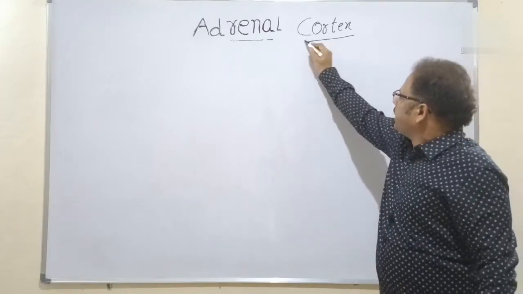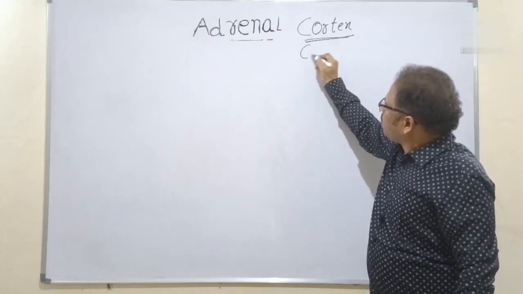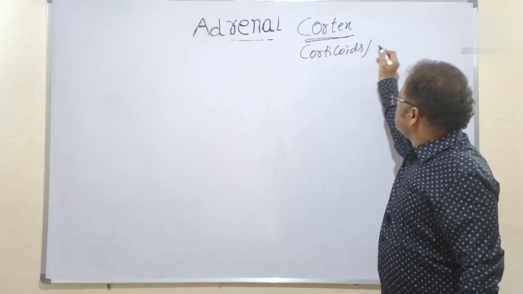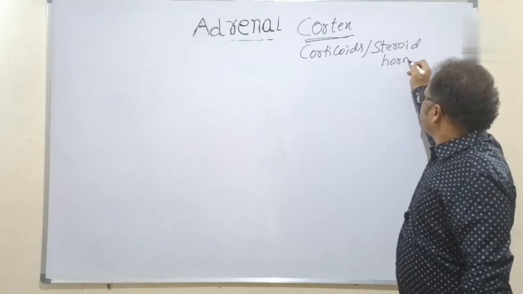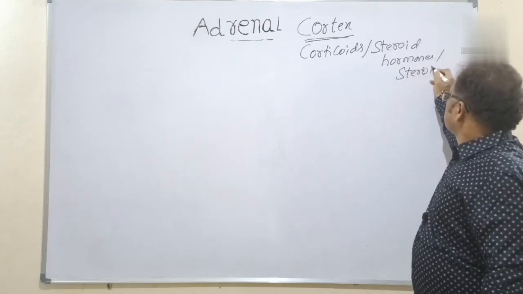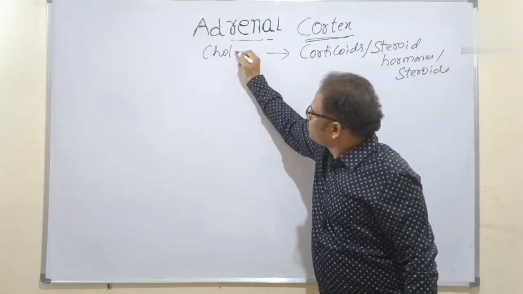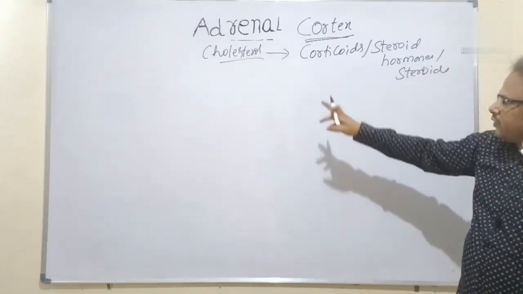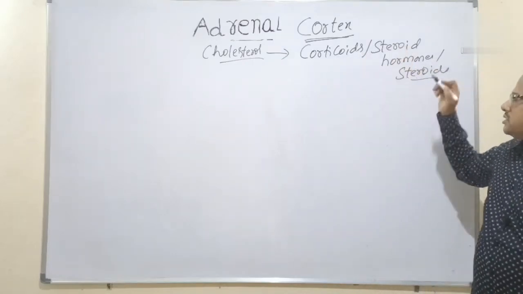The hormones released by the cortex are called corticoids, also called steroid hormones, or simply steroids. And these are derived from which one? Cholesterol. The hormones which are derived from cholesterol are called corticoids, steroid hormones or steroids.